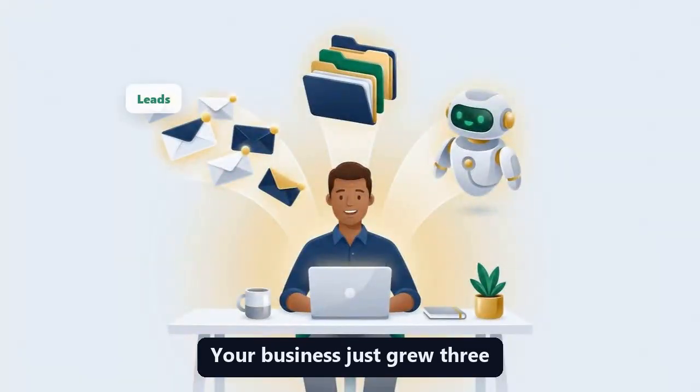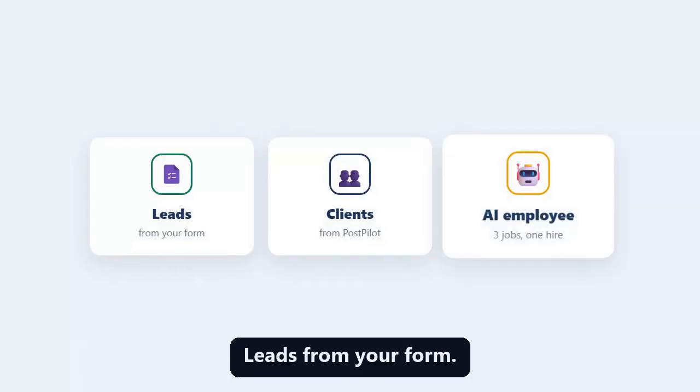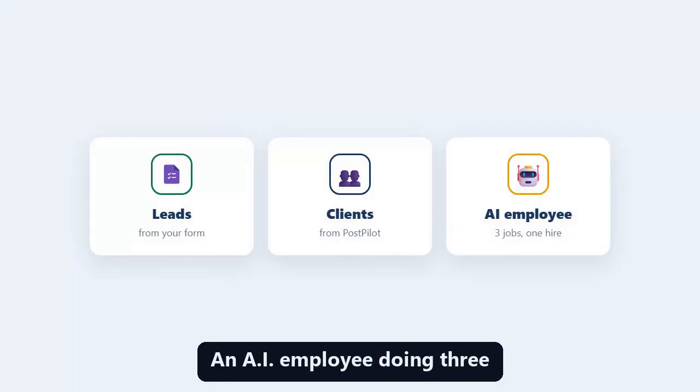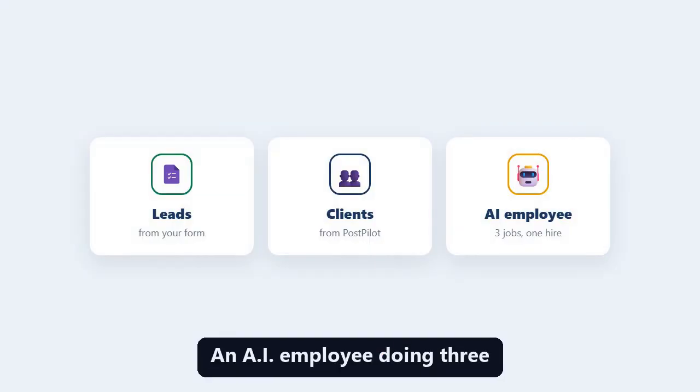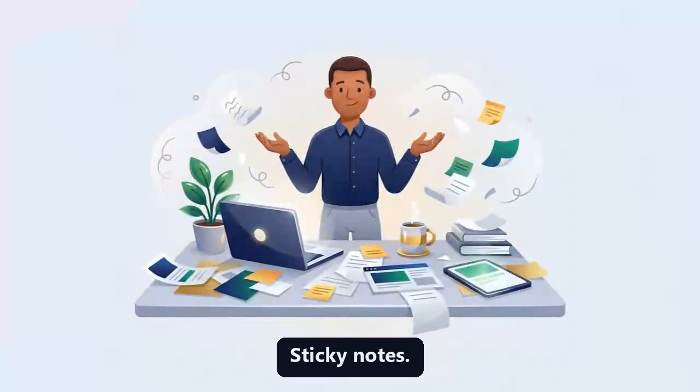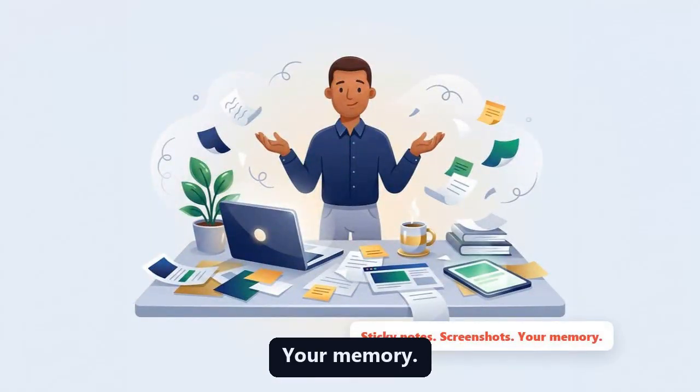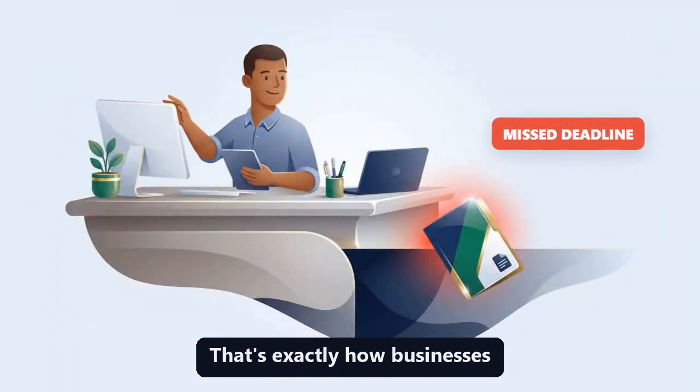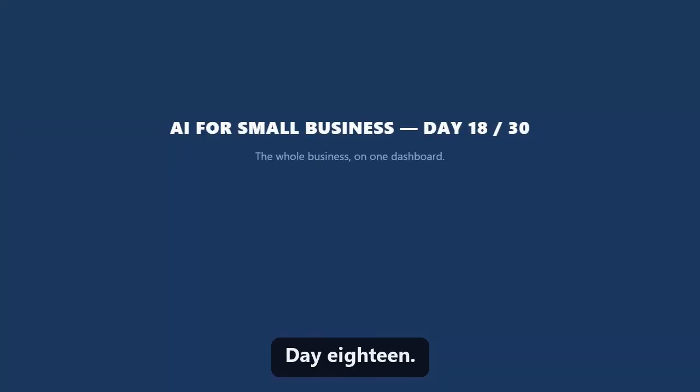Your business just grew 3 heads: leads from your form, clients from post-pilot, an AI employee doing 3 jobs. And it's all living in different tabs: sticky notes, screenshots, your memory. That's exactly how businesses drop clients. Day 18. The whole business on one dashboard.